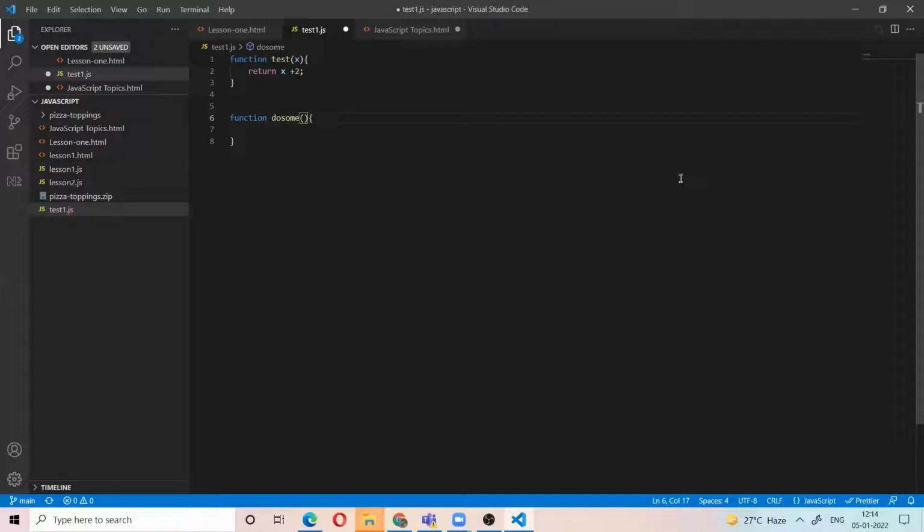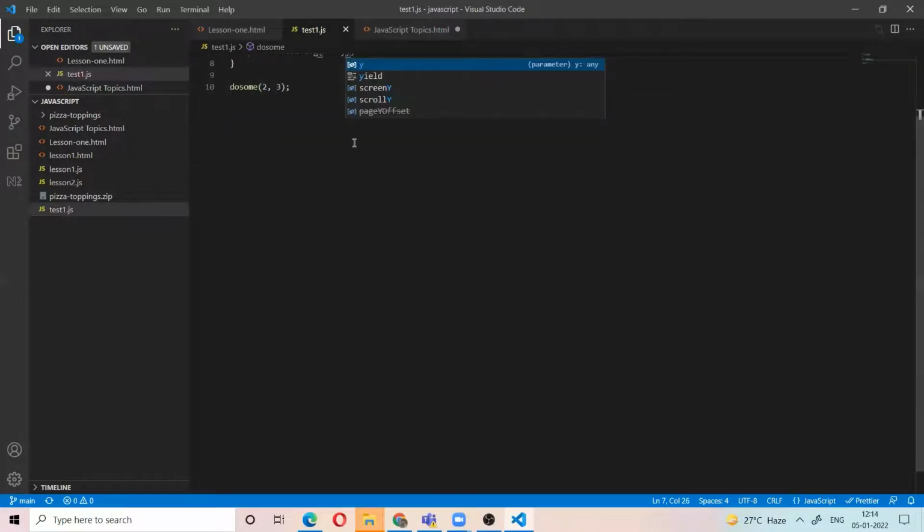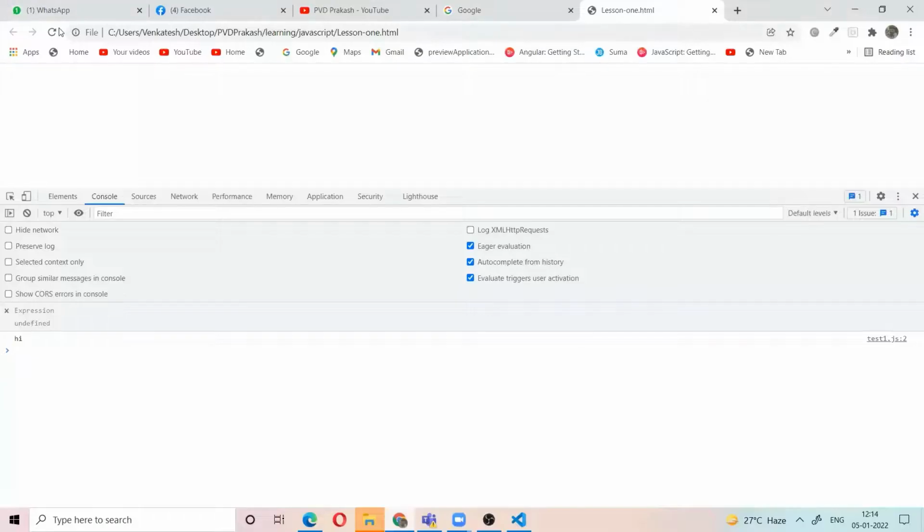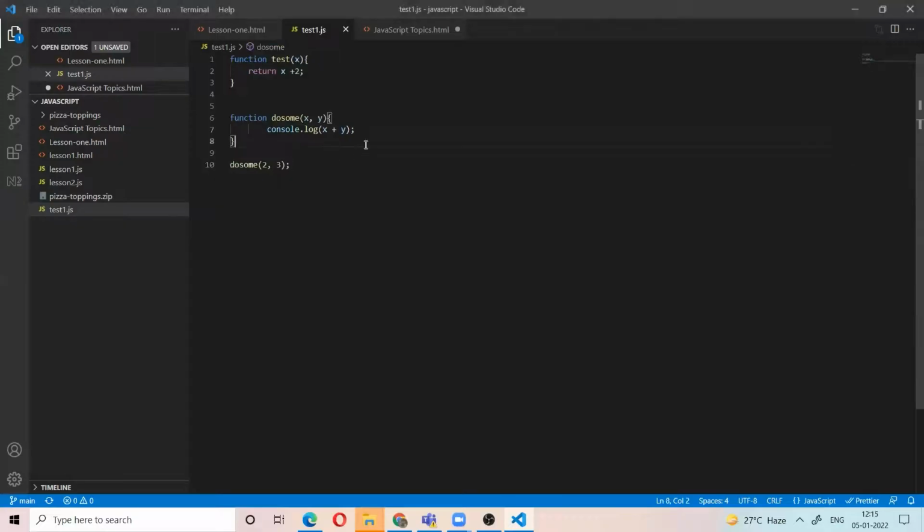For example, x comma y, console.log x plus y. Now I am calling the function do something. Here I am passing 2 comma 3. And what is the output? 2 plus 3, 5 is the output, right?